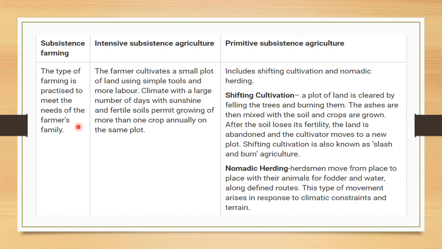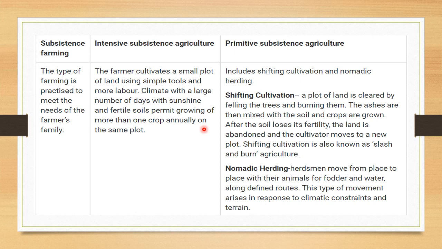to earn little. Intensive subsistence agriculture means the farmer cultivates a small plot of land using some simple tools and labor. Climate with a large number of days with sunshine and fertile soil permit growing more than one crop annually on that same plot. So here intensive subsistence agriculture means in the same plot only, the farmer is doing the agriculture using simple tools and some labor.